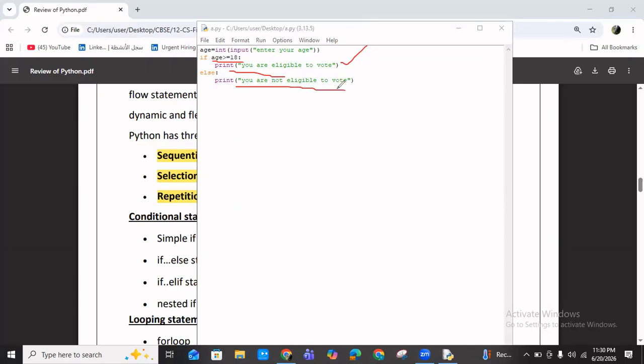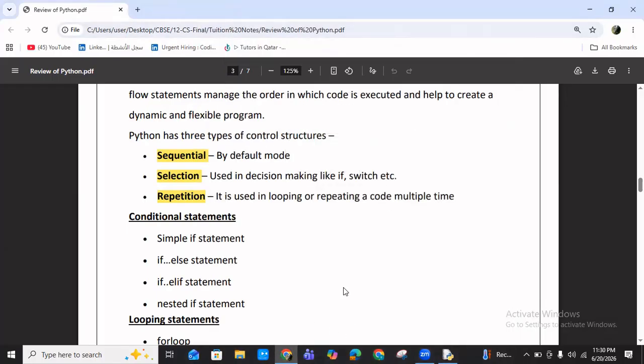You got the point? Okay. So this is all about the if statement. If elif means multiple conditions. You can check one condition with if, then another condition with elif, and multiple conditions you can check. Nested if means one if inside another if. That is nested if.